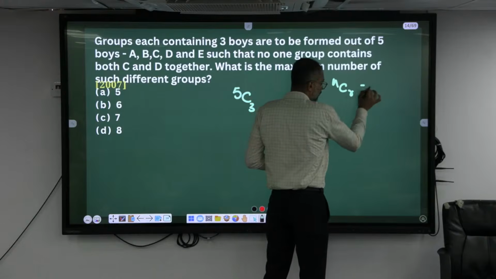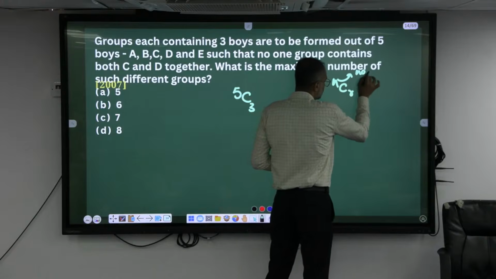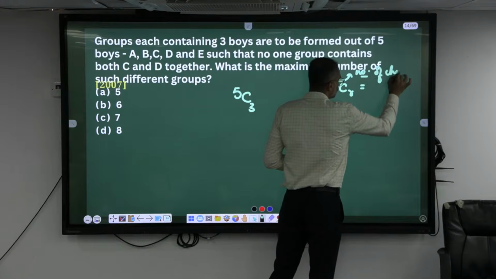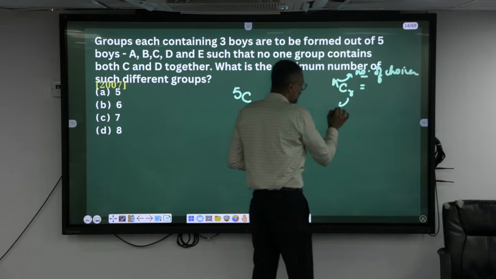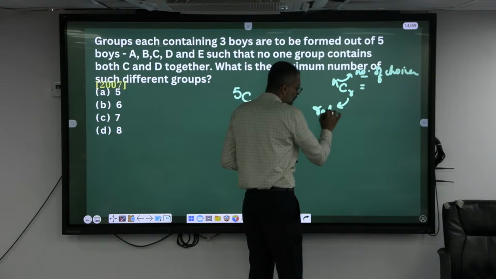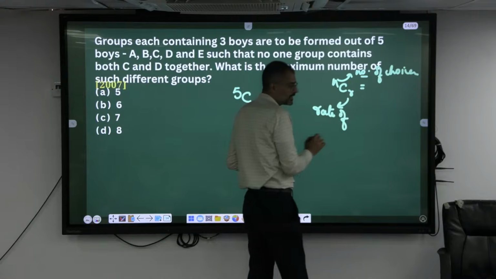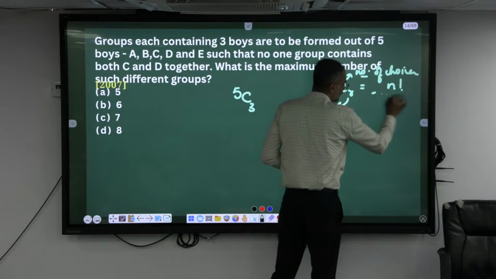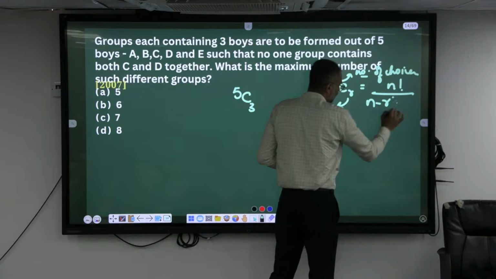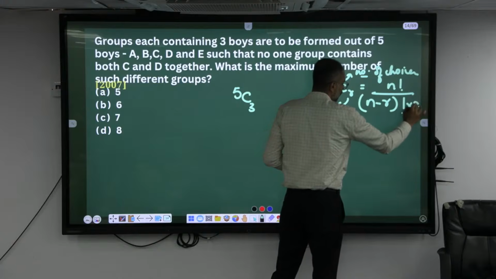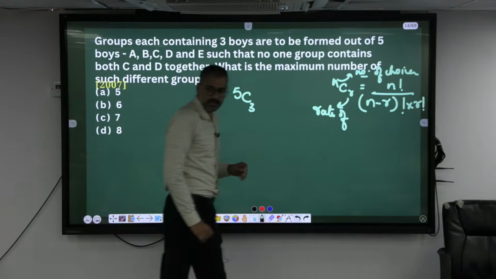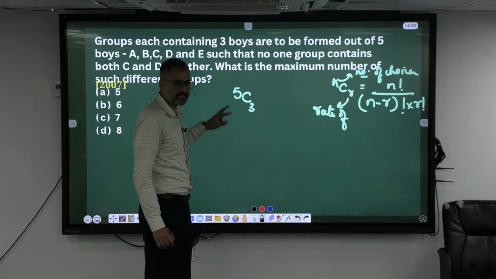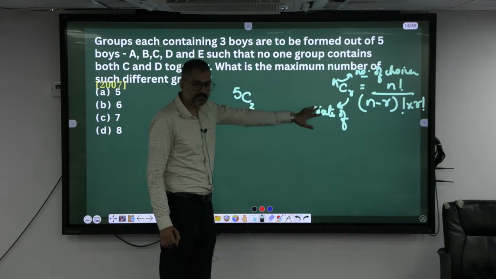NCR, where N is the number of choices and you are choosing R at a time. What is NCR? N factorial divided by N minus R factorial into R factorial. Most of the time in permutation we don't apply the formula, but in combination we need this formula.